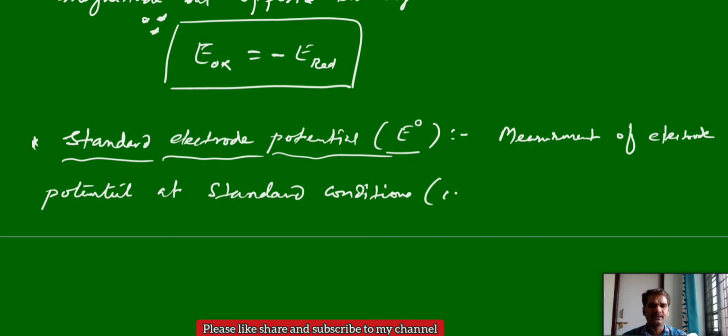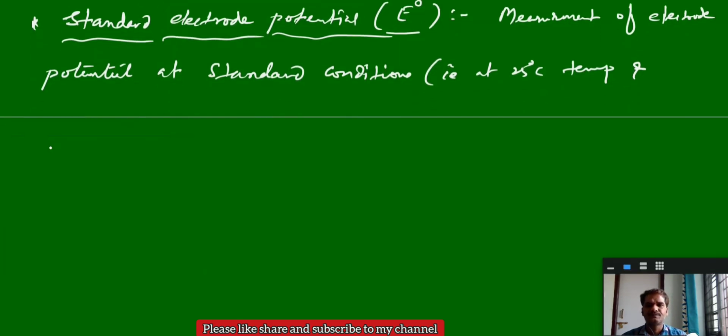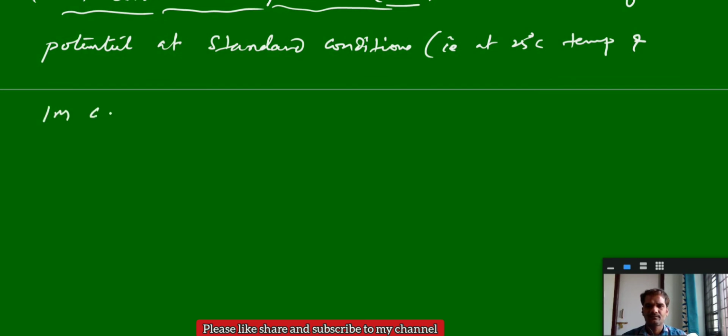Mostly as standard conditions we will take temperature as 25 degrees centigrade, and 1 molar concentration. If they give the electrolytic solution, 1 molar concentration; if they give gases, 1 bar pressure. It's called standard electrode potential: calculation of electrode potential at standard conditions, at 25 degrees Celsius, 1 molar concentration or 1 bar pressure.